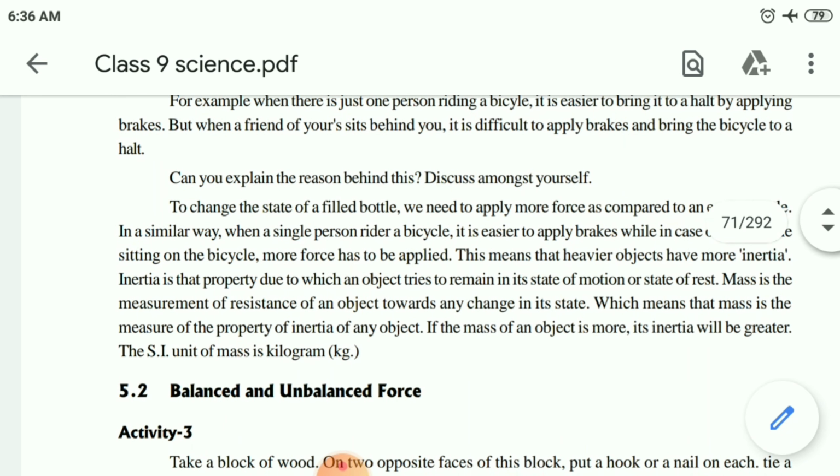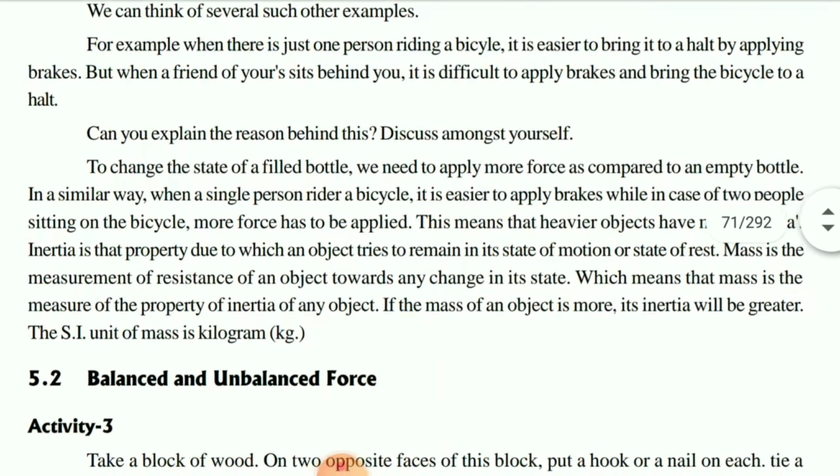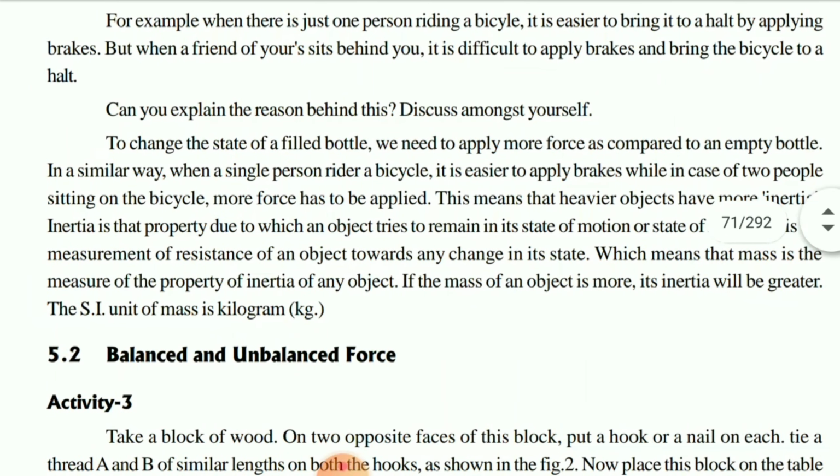Then see, to change the state of the filled bottle, we need to apply more force as compared to the empty bottle. We will apply more force to the filled bottle, and it will allow the bottle to fall down. Because it is a heavier object, it will have more inertia, more pressure is needed, more force is needed. That will be your inertia. Less weight, less force, less inertia. More weight, more force, more inertia.